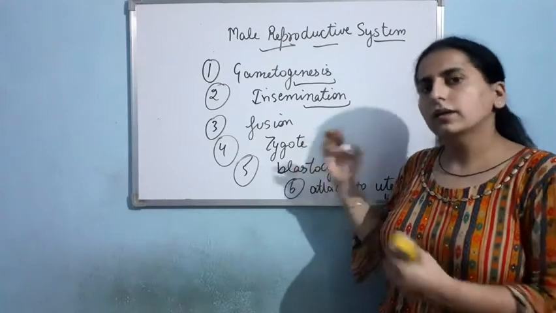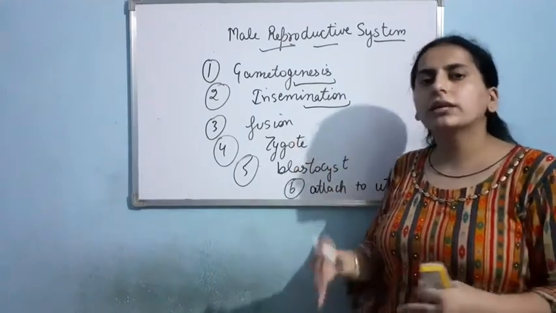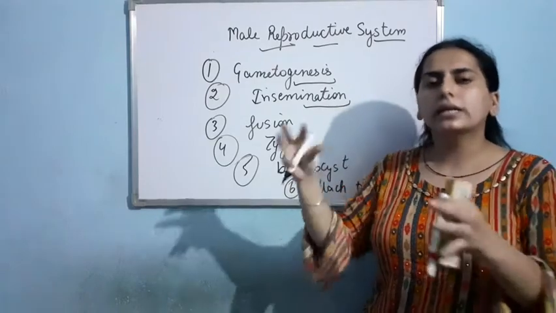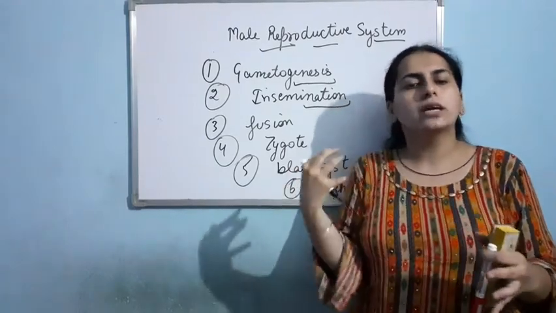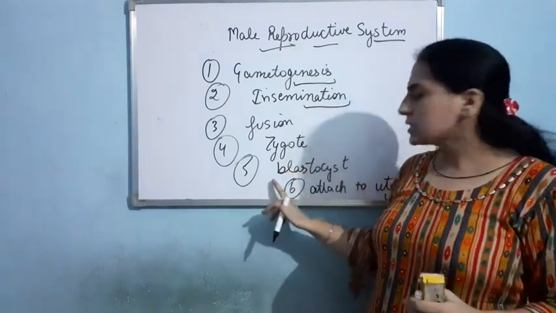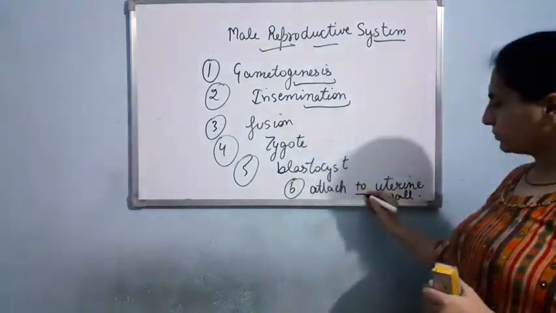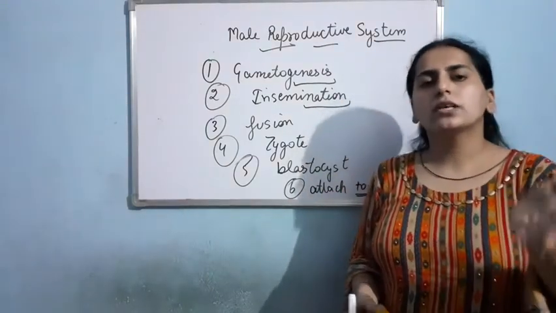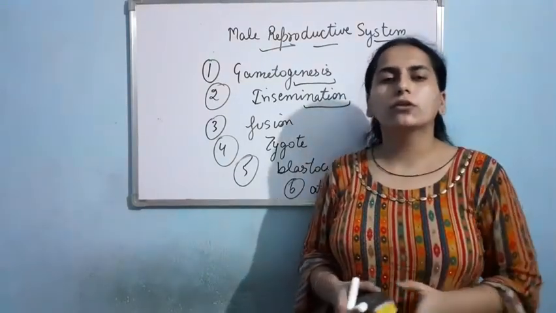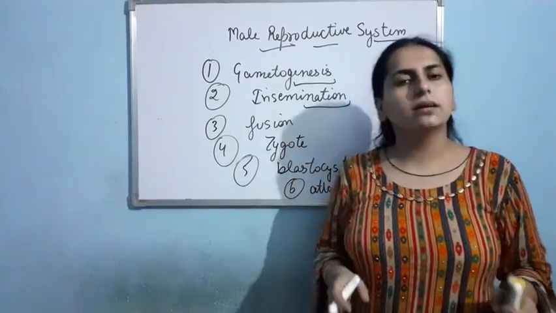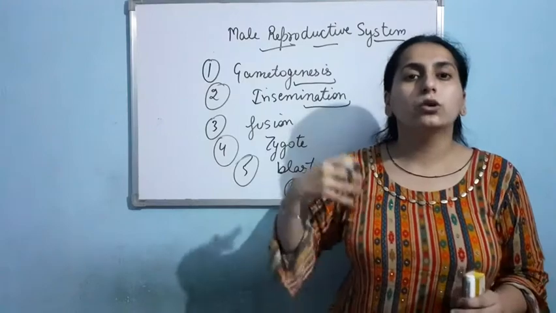As a result, the zygote will undergo division. It results in the formation of blastocyst. This blastocyst will get attached to the wall of the uterus with the help of placenta. Okay, this process is known as implantation. Now, after the blastocyst has been attached to the uterine wall, for the next 9 months, it will remain there for the further development.